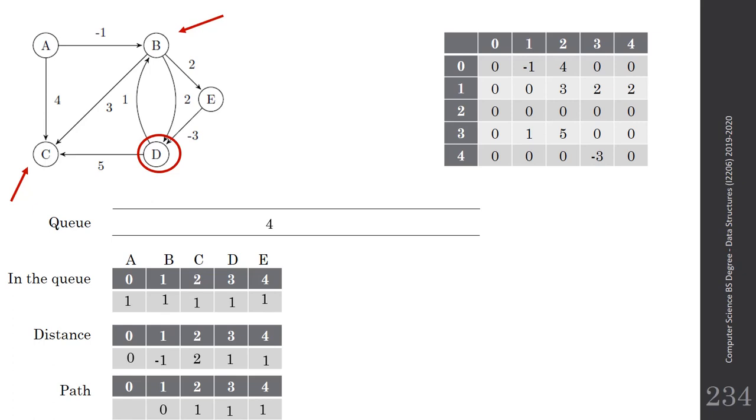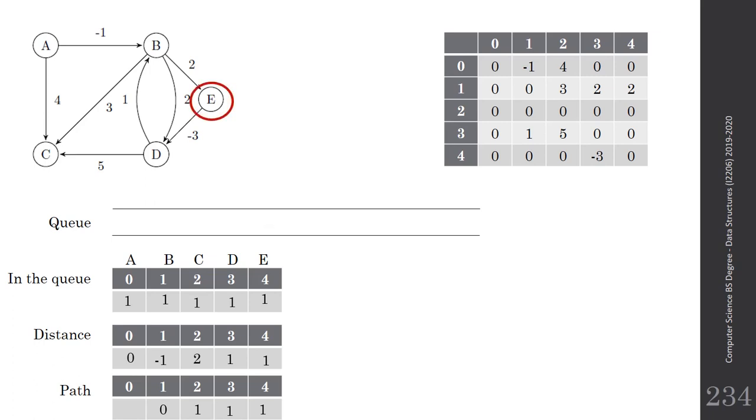This is too much. And then from D to B, for D I have 1. 1 plus 2 equals 3. 3 is greater than -1, so I will not take this path. So there are no changes, not in the distance, nor in the path, nor in the queue array. So this vertex finishes. So I have in the queue now 4, which is E.